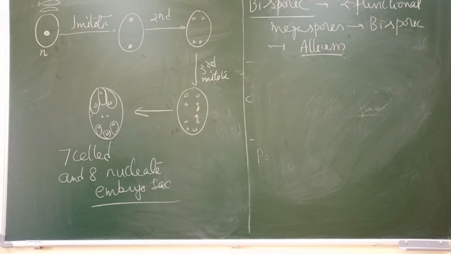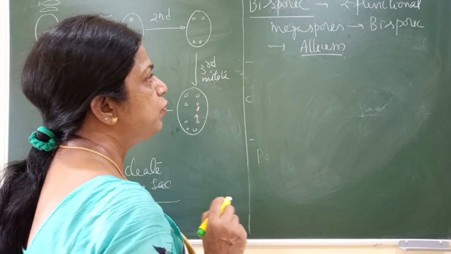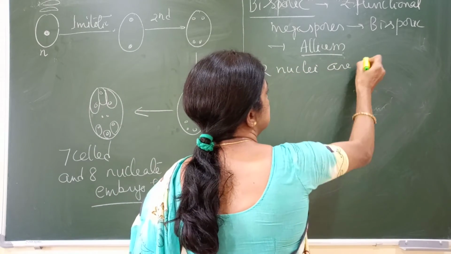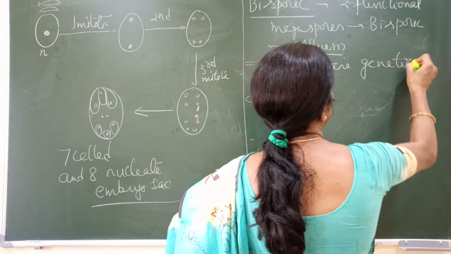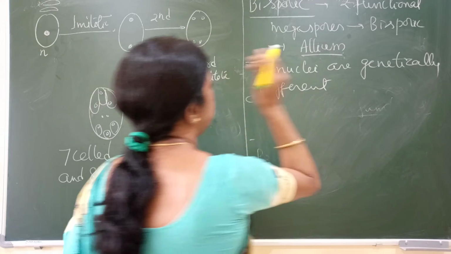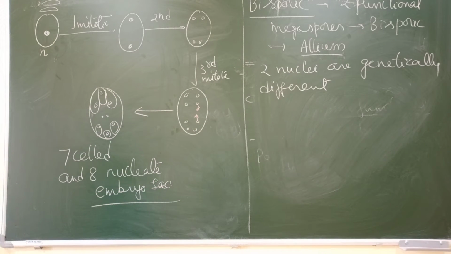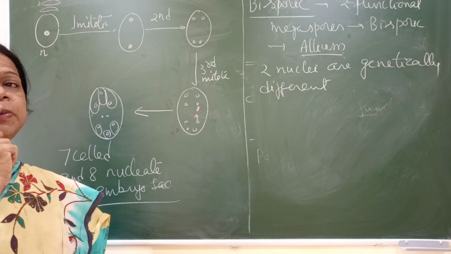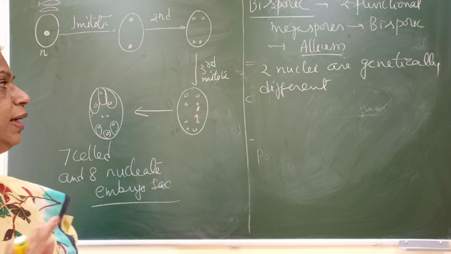So in a bisporic embryo sac, since it is formed from two nuclei, the two nuclei are genetically different, because they are formed as a result of meiosis. That's why we say the two nuclei are genetically different.